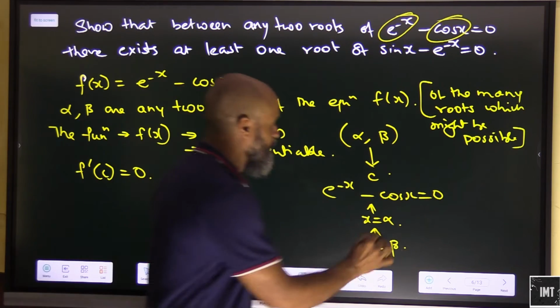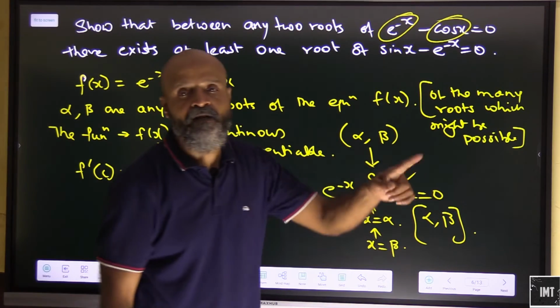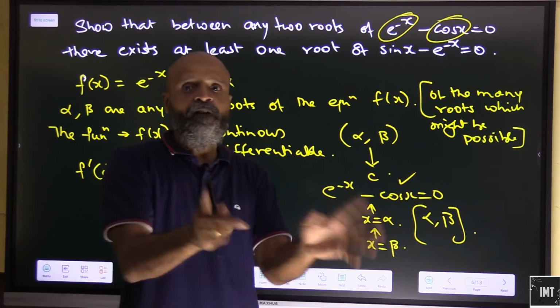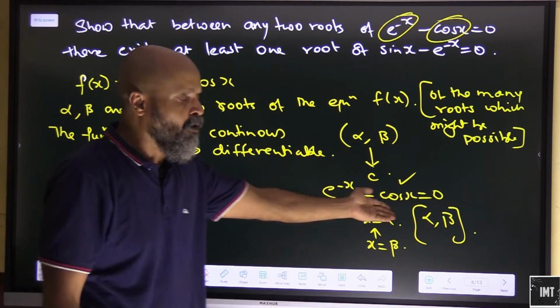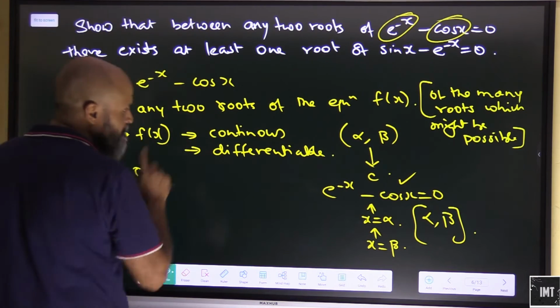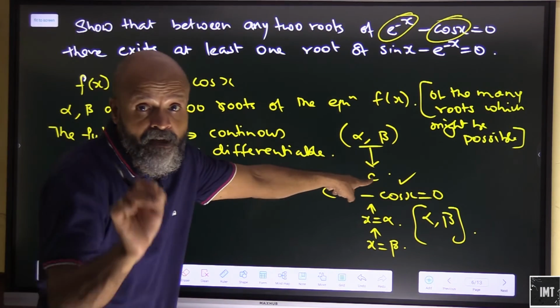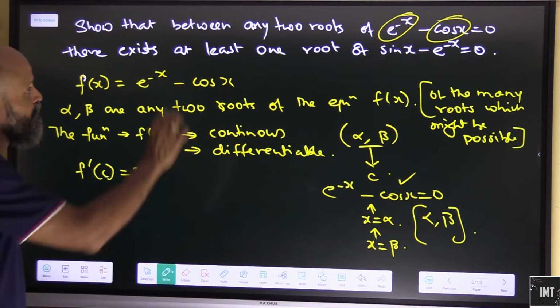That's how the roots of the equation justify. So there will be a term c such that f dash c will be equal to 0, which means what?